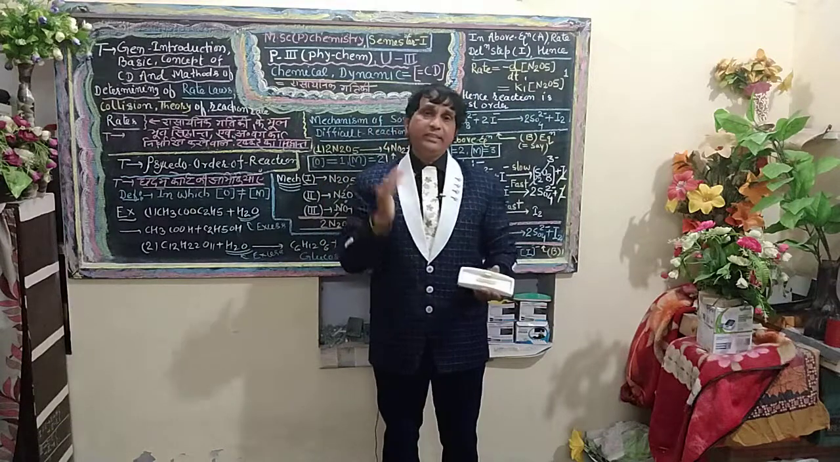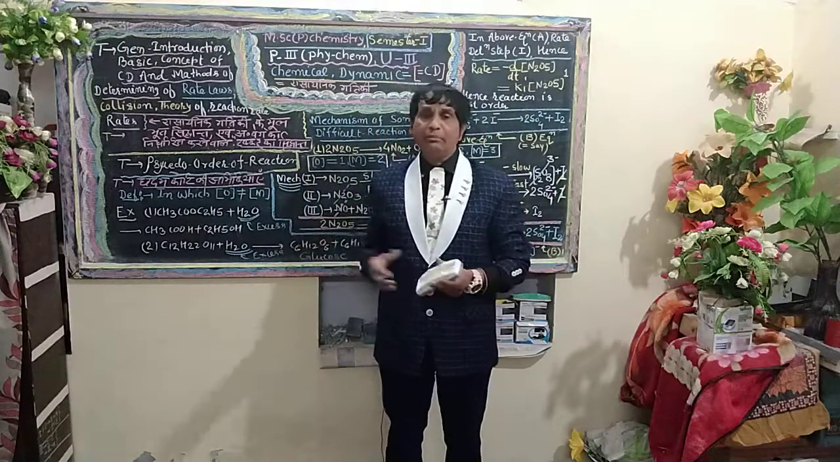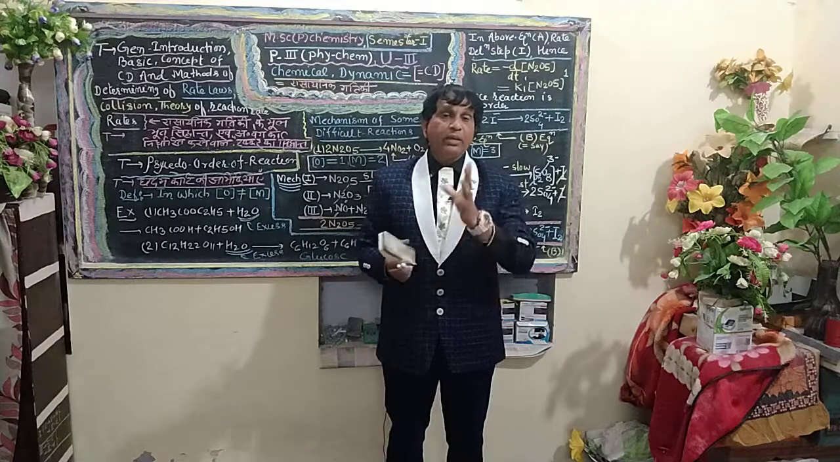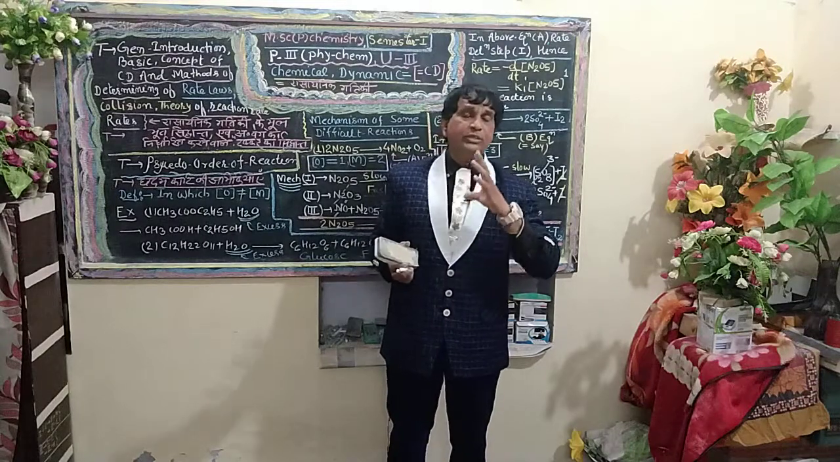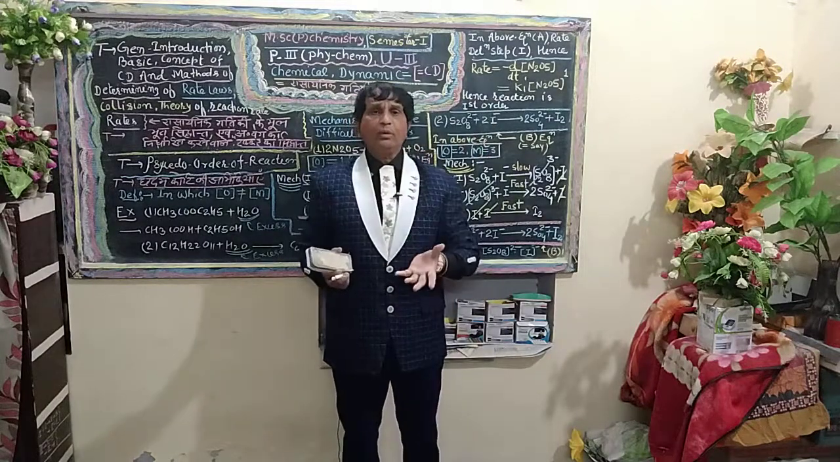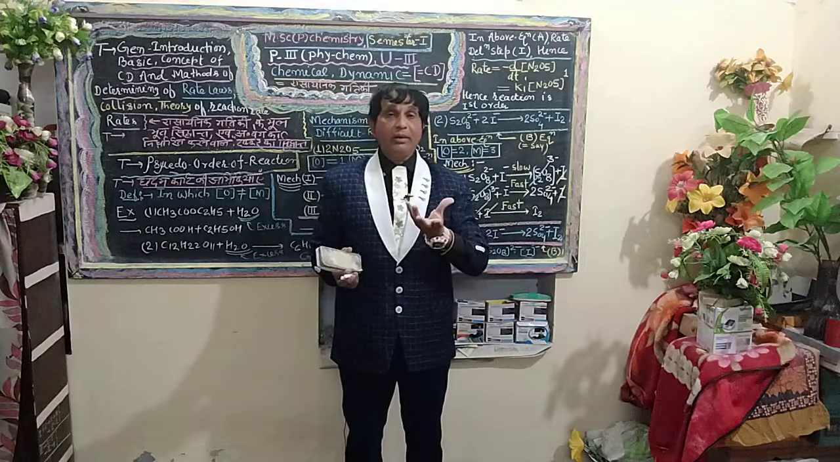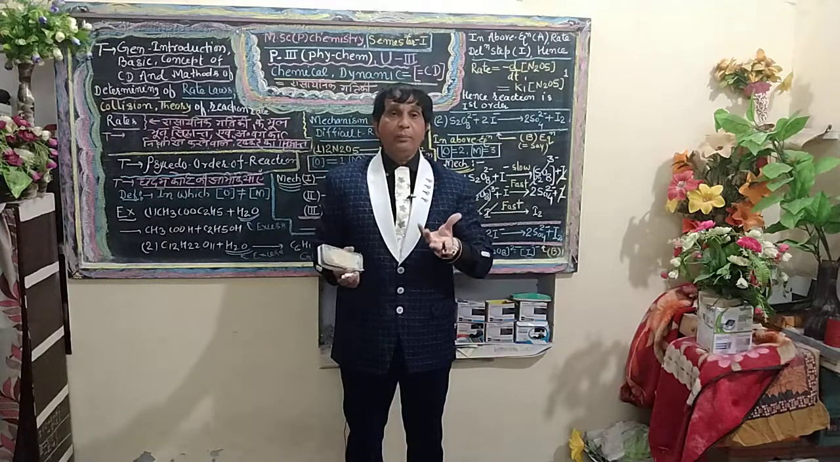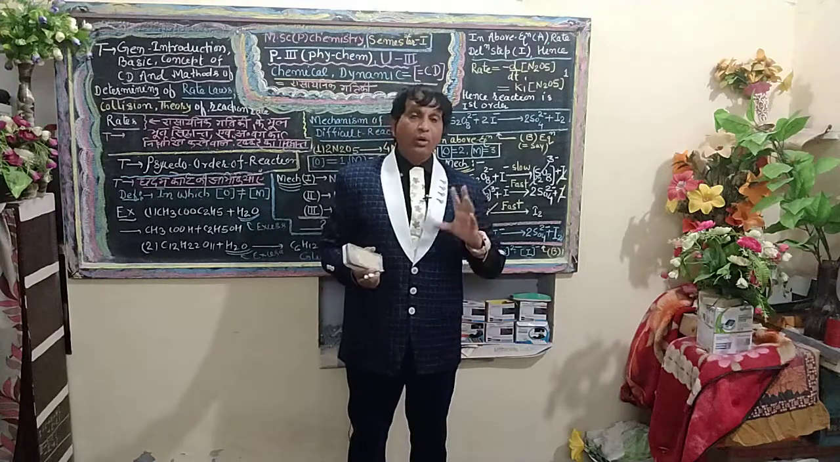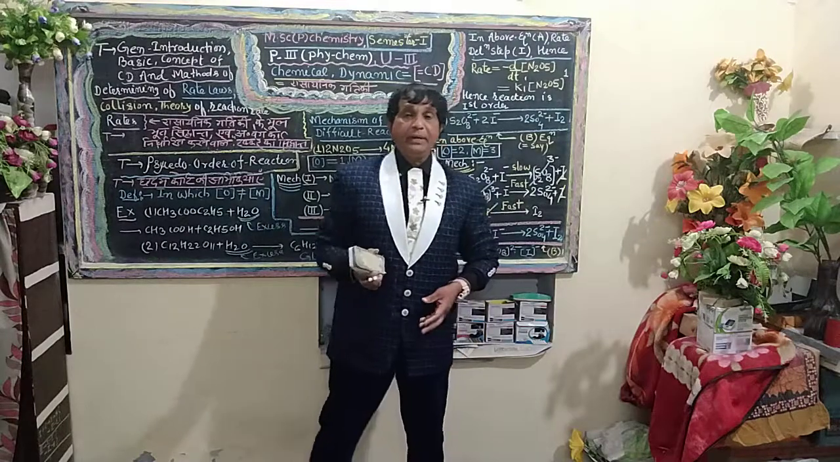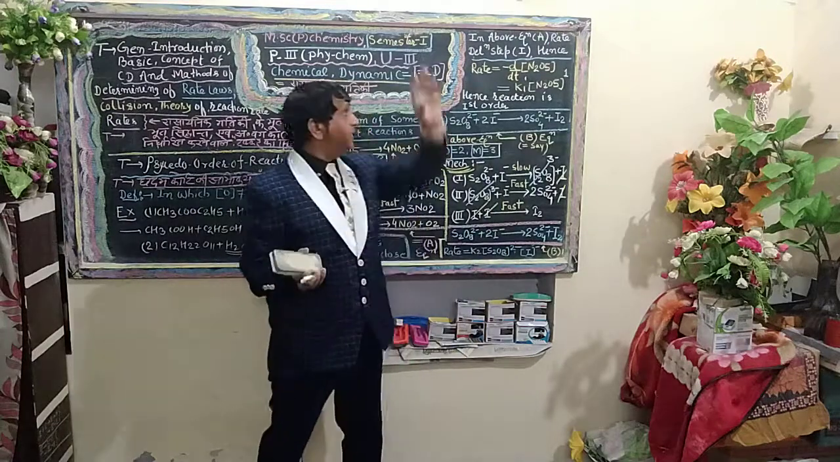Order of reaction is 1, and these are bimolecular reactions. Now, the second factor which is responsible for the unequal value, the difference between order of reaction and molecularity, is the mechanism of the reactions.